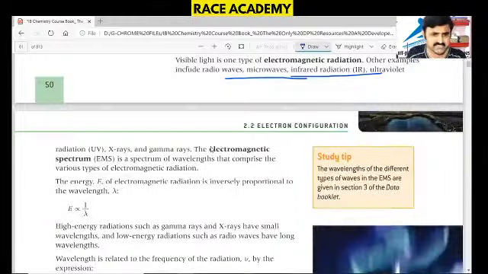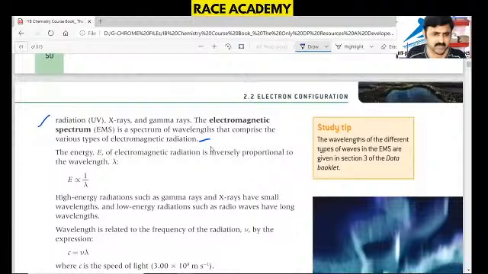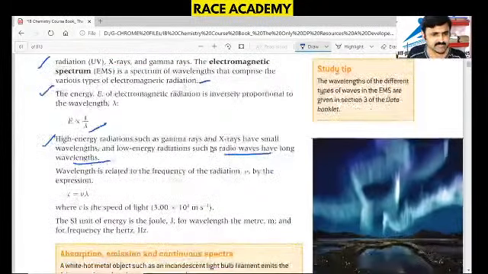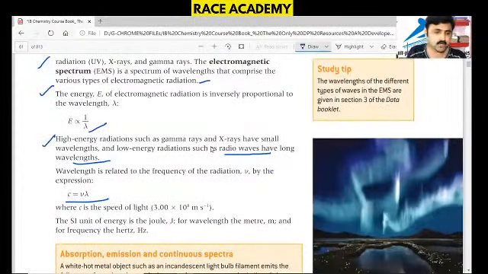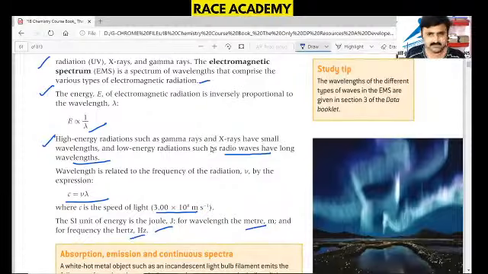The electromagnetic spectrum, EMR, is a spectrum of wavelengths that comprises various types of electromagnetic radiation, and the energy E is inversely proportional to the wavelength. High energy radiation such as gamma rays and X-rays have small wavelengths. Low energy radiation such as radio waves have long wavelengths. So wavelength is related by c = νλ as per the electromagnetic theory, where c is called the speed of light, taken as 3 × 10⁸ meters per second. The SI unit of energy is joule, wavelength is meter, and frequency is hertz.